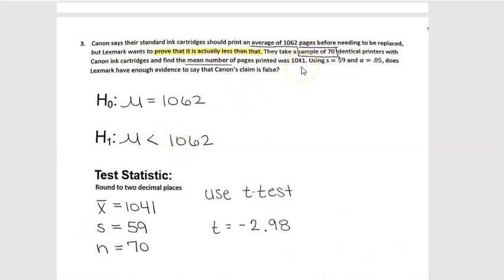We got a mean number of pages printed of 1,041, which is less than 1,062, right? But we want to know, is it statistically less, right? Or is it just less due to sampling error, right? If we did another sample of 70 printers, could we maybe just get 1,080 and then we get 1,050? Is it something just due to sampling error, or is this something that's really unusual to happen?